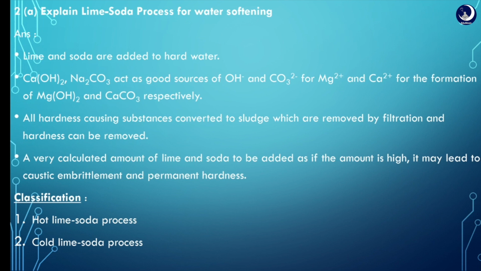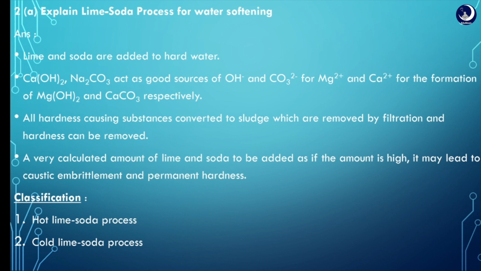Lime soda process is classified into two types: hot lime soda process and cold lime soda process. Hot lime soda process is carried out at high temperatures. Cold lime soda process is carried out at room temperature.